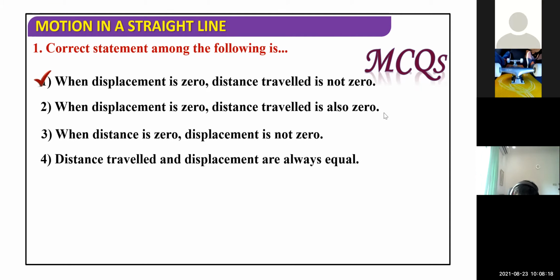Now, Abhinav, you said when displacement is 0. We have seen in a circular track, displacement is 0, definitely displacement will be 0. But the second half of this statement, distance traveled is also 0. How can distance be 0? If the object moved, the athletes moved, so distance cannot be 0. Abhinav, please pay attention. Okay, sir.